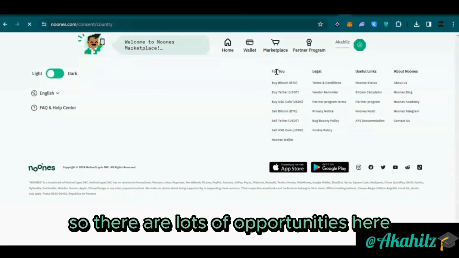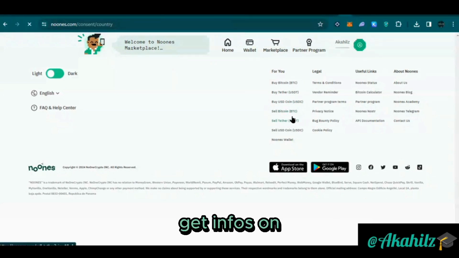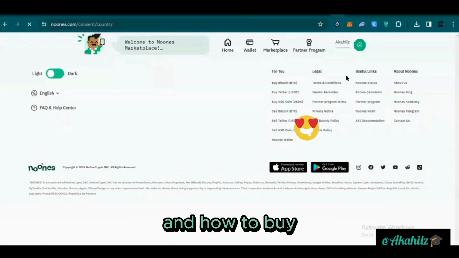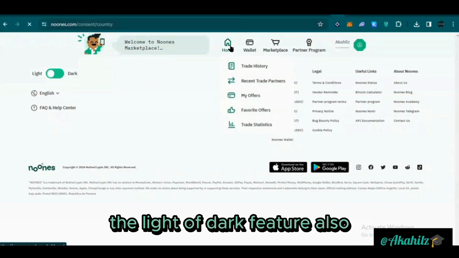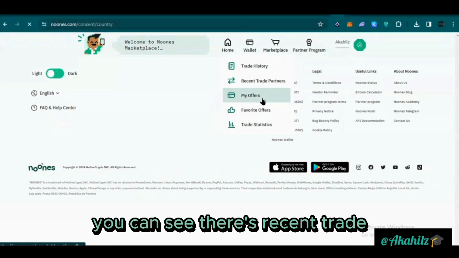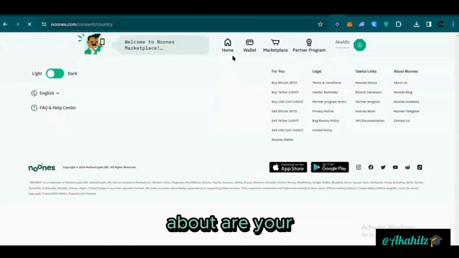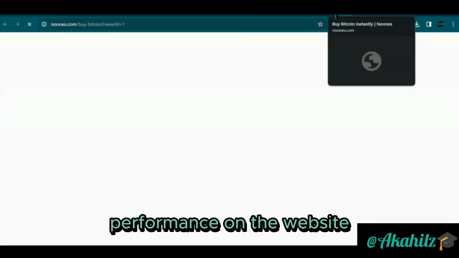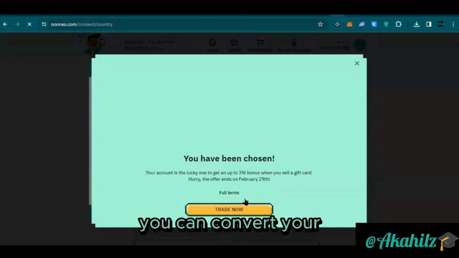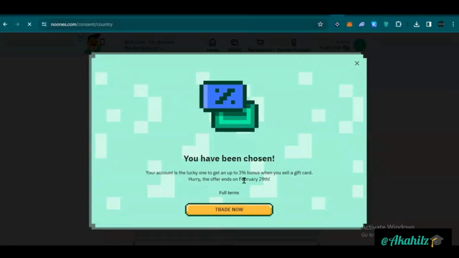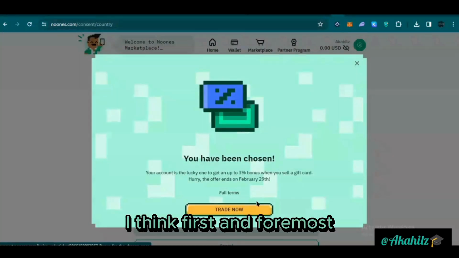So there are lots of opportunities here, and there are lots of docs available where you can get info on how to buy Bitcoin, how to buy different cryptocurrencies, all here. There's also the light or dark feature. On the main menu, you can see there's recent trade, my offers, and trade statistics for you to get info about your performance or statistics on the website. On the wallet section, you can do mobile top-ups and convert your assets easily. You can either trade now,